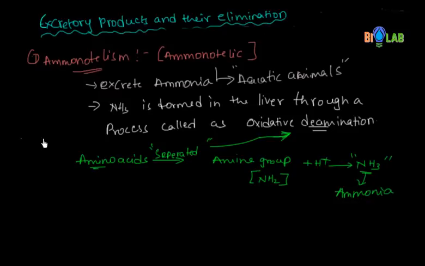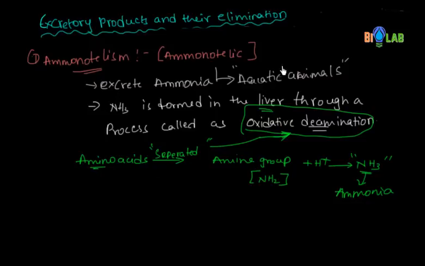This is the process which happens in the liver of aquatic animals. This process is called oxidative deamination. Why deamination? Because of the separation of the amine group from amino acids.